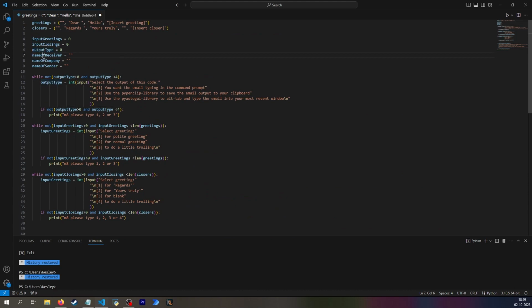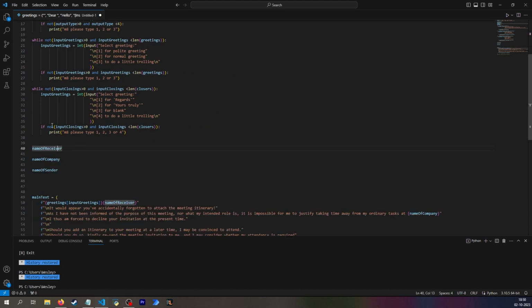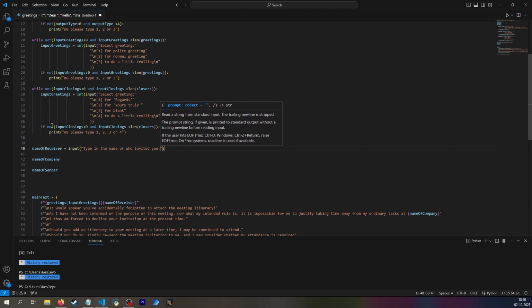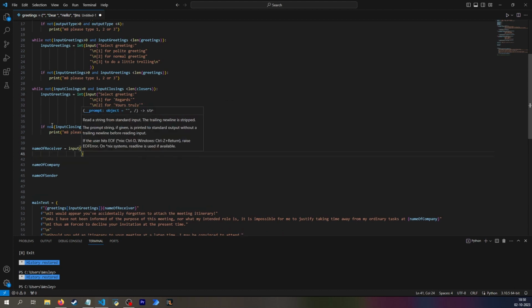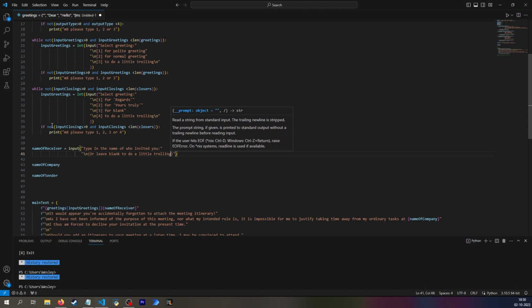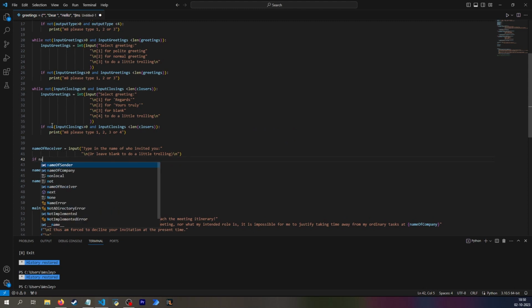Which means I still need the name of receiver, name of company, and name of sender. And that should also be equal to an input, which is simply type in the name of who invited you. And again, I do want you to have the option to do a little trolling, so I will do that. And luckily it's very easy to check if it's blank, because that is straight up just saying if the name of receiver is equal to blank. In other words, if it's identical to the value blank, because Python likes having those double equals signs. And here I'm just doing a one line if, because it's just if this is true, then I want name of receiver to be equal to that.